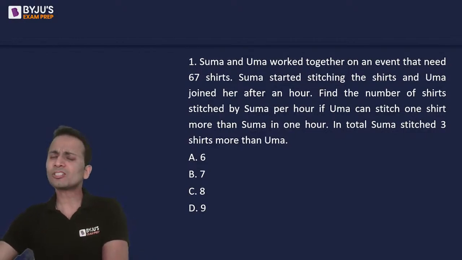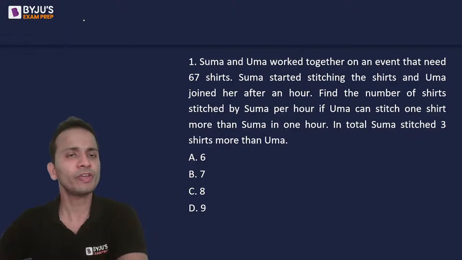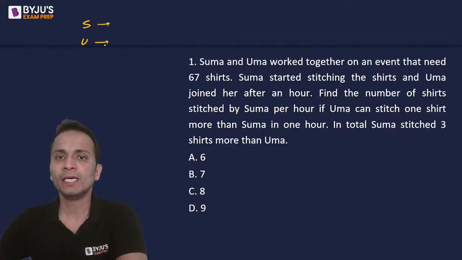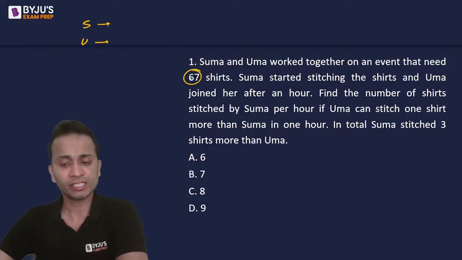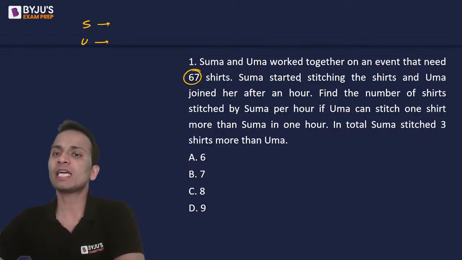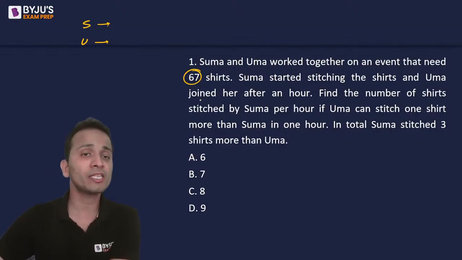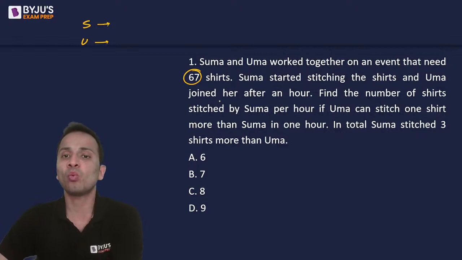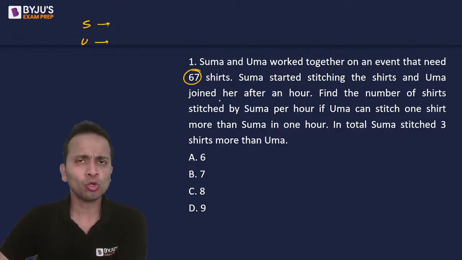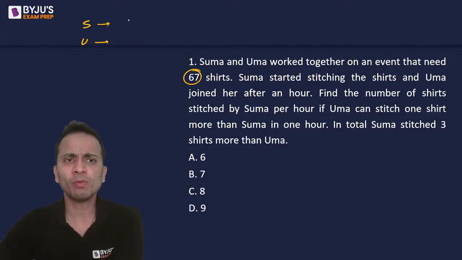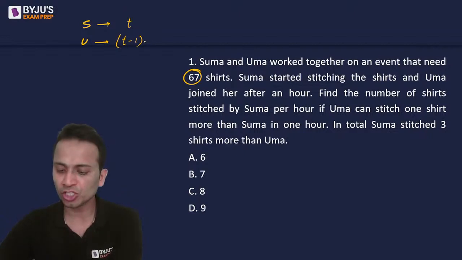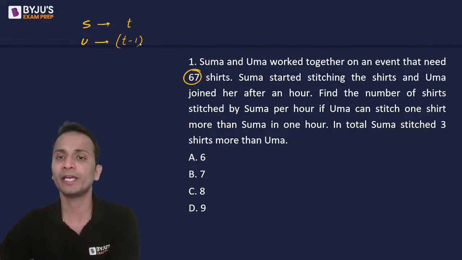Okay, so I'll start solving this very slowly. We have two people, S and U. Together they have to stitch 67 shirts, so total work is defined, that is 67. Now Suma started stitching the shirts, and the second person, Uma, joined her after 1 hour. So if I assume the number of hours for which Suma has worked as T, then the number of hours for which Uma will work will be T minus 1, since she joined 1 hour later.